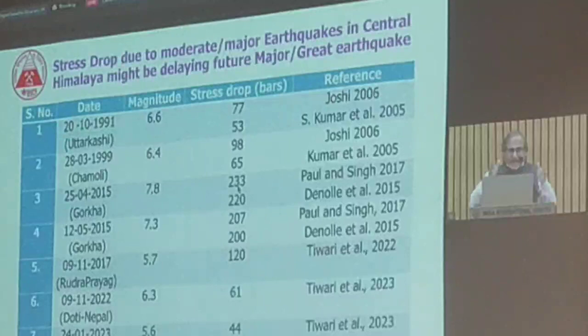But in the last 125 years, we have experienced some sort of major earthquake as well as moderate earthquakes, and we have seen for each and every earthquake there has been some sort of stress drop. Stress drop means it is releasing energy. But the releasing rate of the energy is much less than the accumulation rate of the energy which has taken place in the Kumaon Garhwal Himalayan region. So we are suspecting this region has a sufficient amount of energy which can be released in the form of a major earthquake or great earthquake in future. But again, we do not know when, and we do not know how much of that energy will be released.